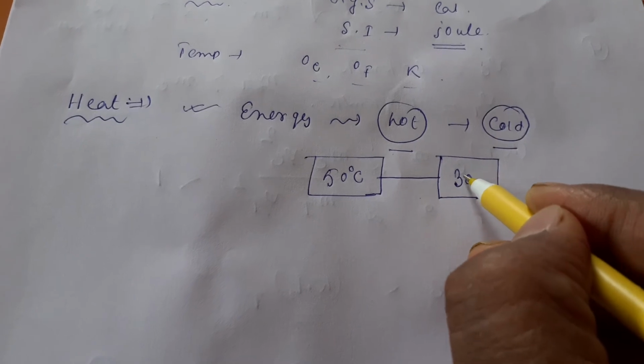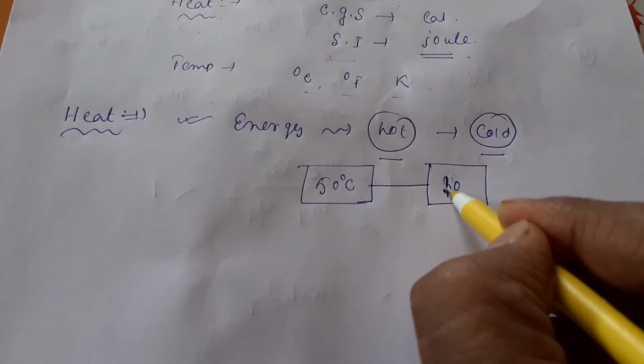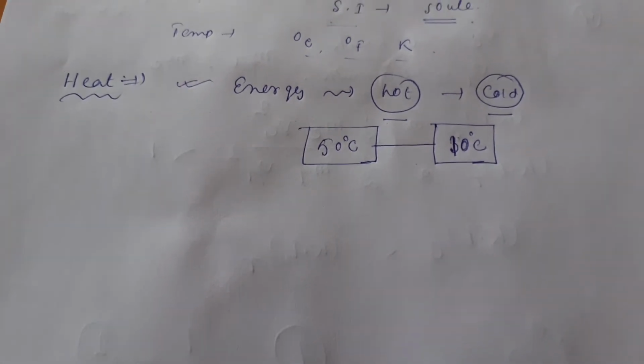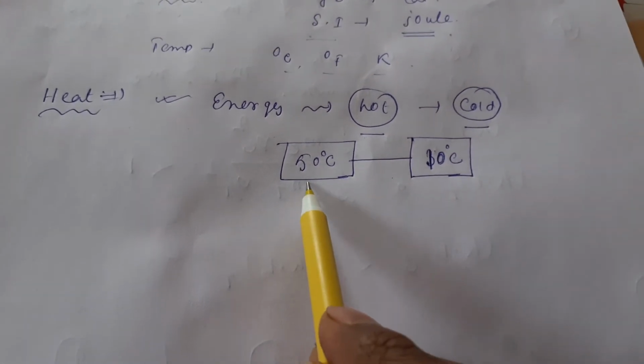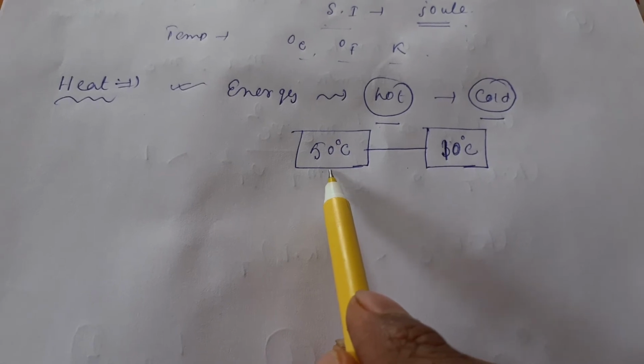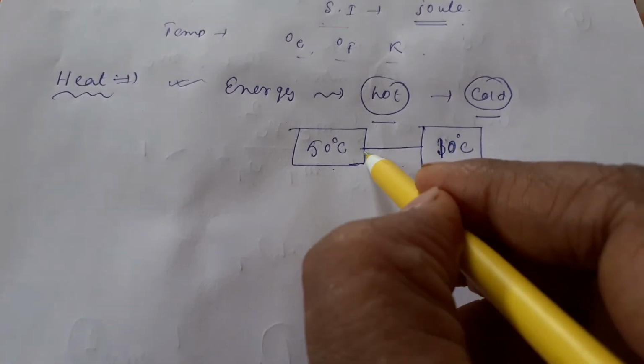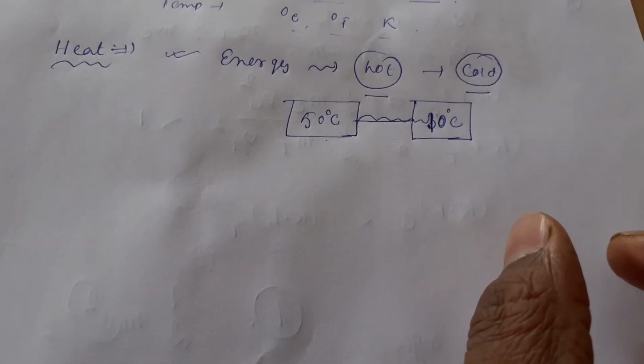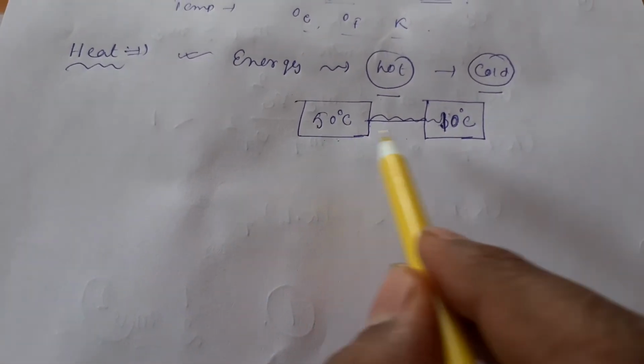Maybe 30 degrees, or maybe 10 degrees centigrade temperature is present on this body. Now what will happen? The heat will flow from this higher temperature body to the lower temperature body. It will flow until the temperature is equal on both sides.